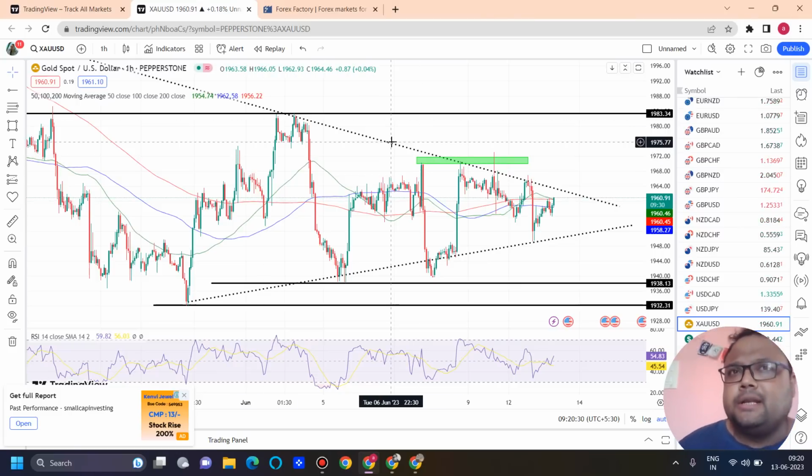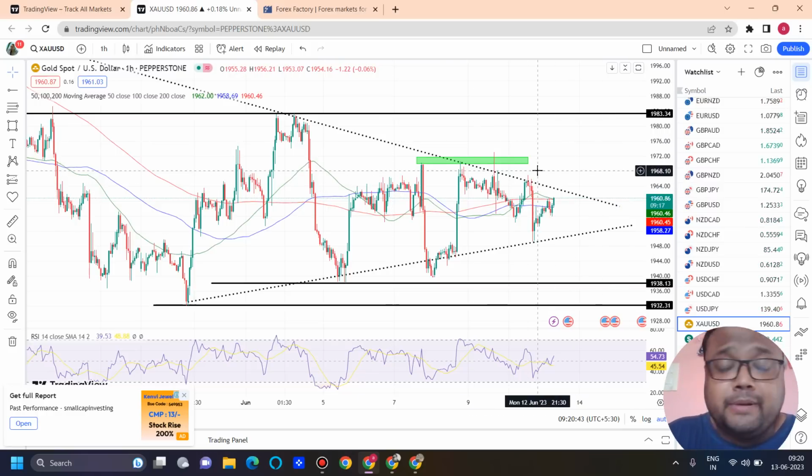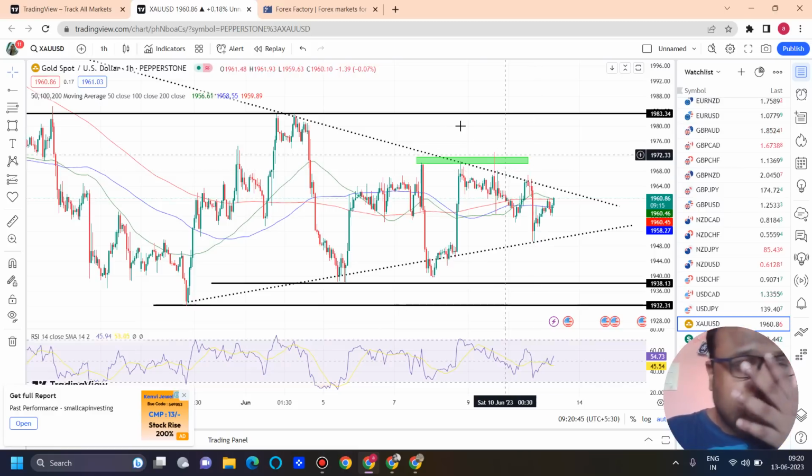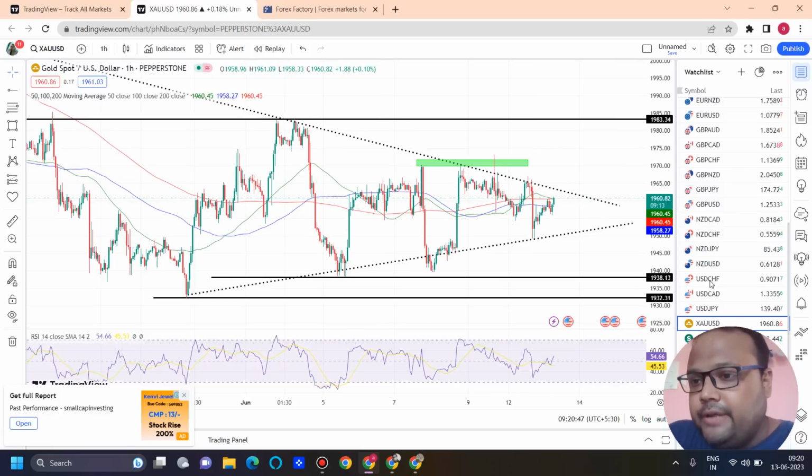To be honest, I personally think that there may not be a trending market. If the news comes out just as expected, then there's a high chance that we may see some price rejection from below, and the market may come down to this present range also. Let's wait and watch.